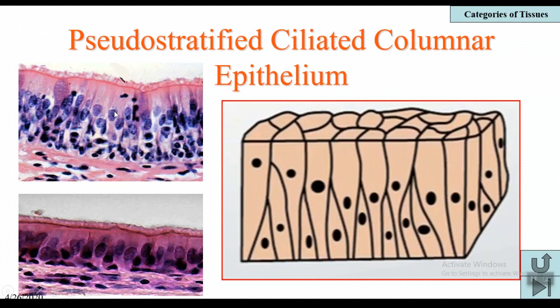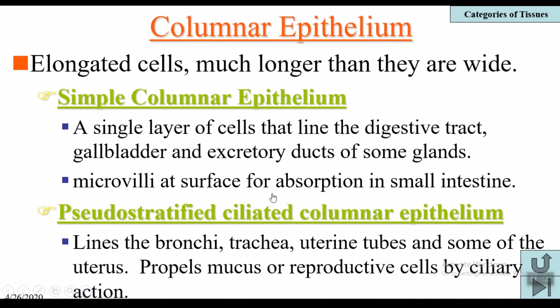Here you can observe these cells. Here the nucleus is here, and in this cell the nucleus is here. That's why it looks like two layered cells, but it is a single layer. That's why it is called pseudo stratified ciliated columnar epithelium, which is observed in the lining of bronchi, trachea, uterine tubules, and some parts of the uterus, and it propels mucus or reproductive cells by ciliary action. Because it has cilia, these cilia help in propelling the reproductive cells, particularly the eggs.